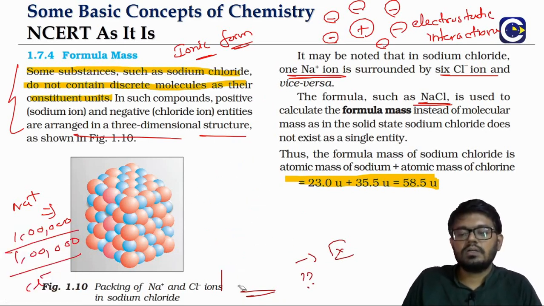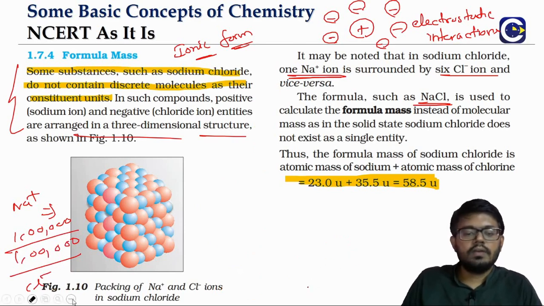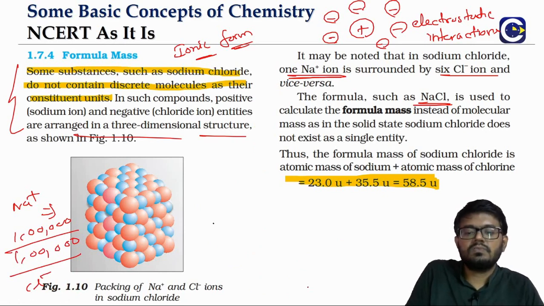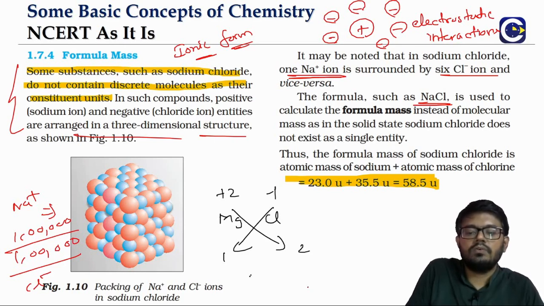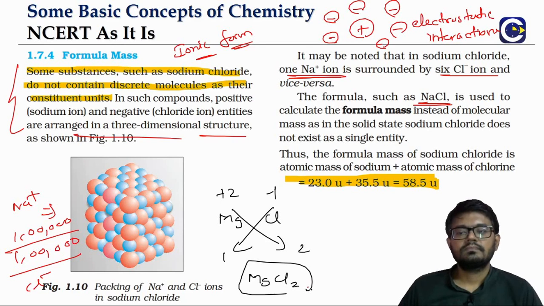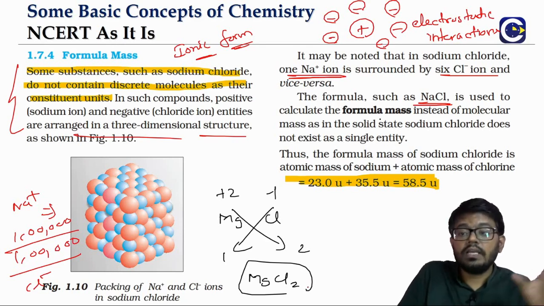Magnesium valency is 2. Chlorine valency is 1. We have to crisscross. This is what we have done in our 9th standard. Magnesium valency is +2, chlorine -1, crisscross. So the 1 will come here, 2 will go there. What is the formula? MgCl2. Okay.